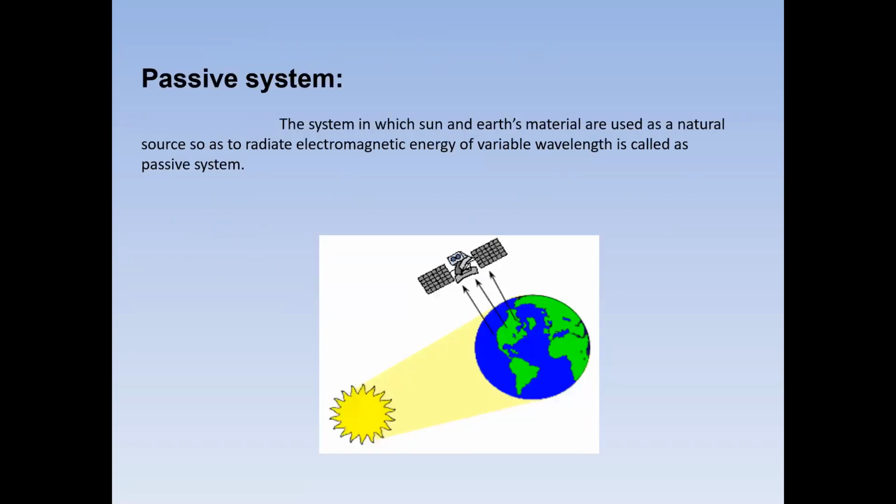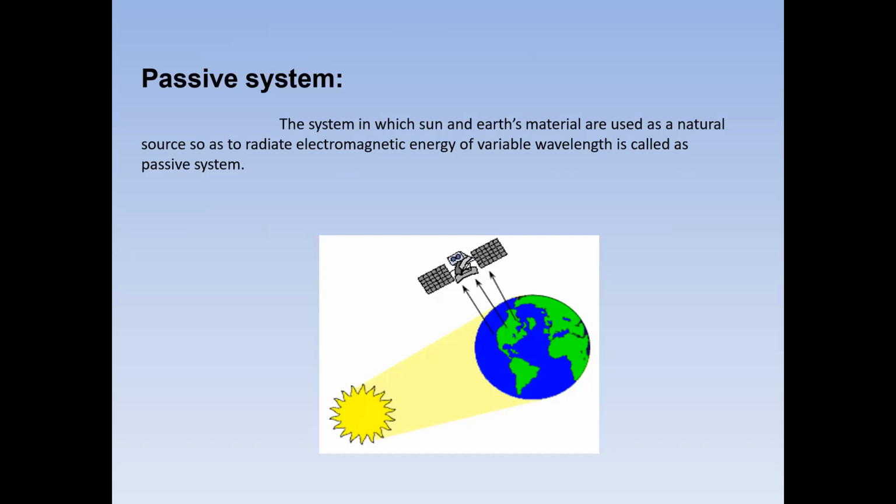And what is a passive system? The system in which the sun and earth materials are used as a natural source to radiate electromagnetic energy of variable wavelengths is called a passive system. Two materials are used, that is the sun and the earth. See the picture: the sun's rays touch the earth and create electromagnetic energy. That is called a passive system.